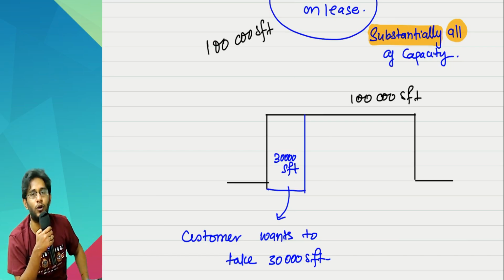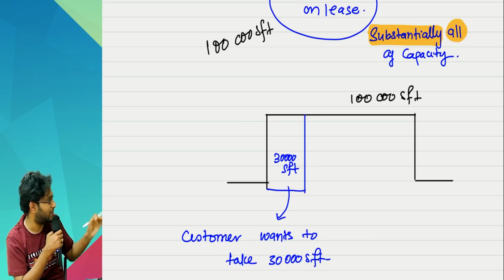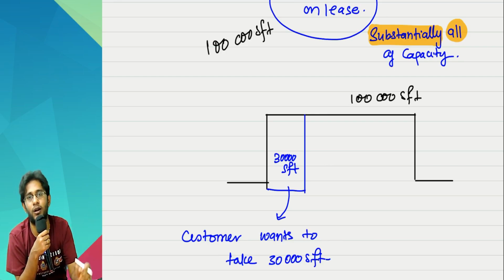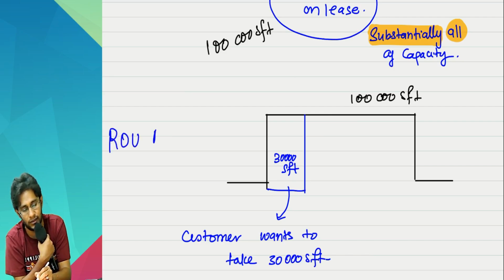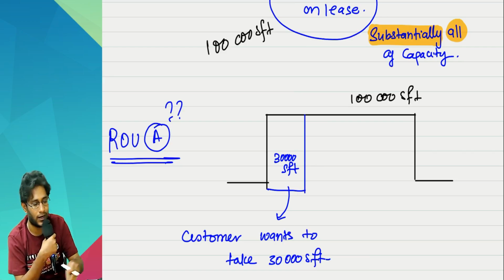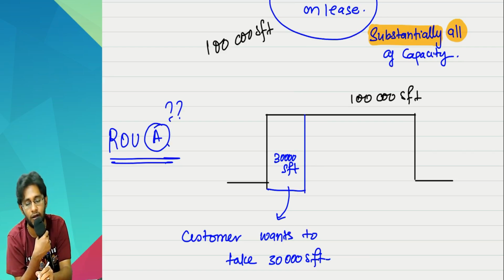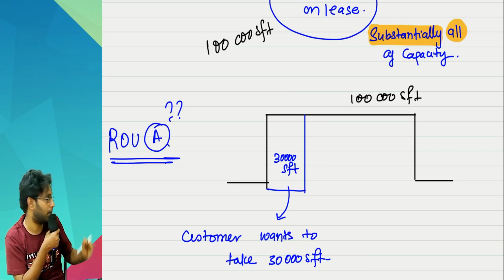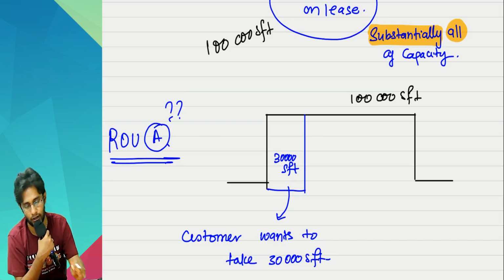Sir, the supplier told me to use any 30,000 SFT in that warehouse. That is a failure of the physically distinct point. If you fail that, there is no identified asset. If there is no identified asset, there is no lease contract. So, sir, without knowing which asset you are taking, how can I go and write an entry that I have a right to use an asset? You should know which asset. If it is not defined in the contract, how can I take this? That's the problem. So physically distinct is a very, very important criterion.